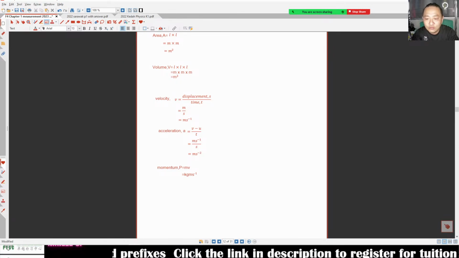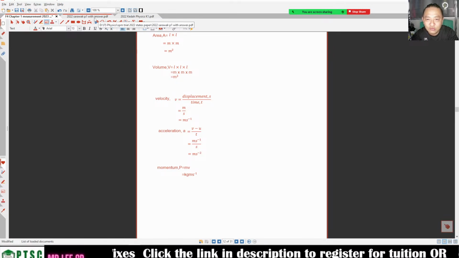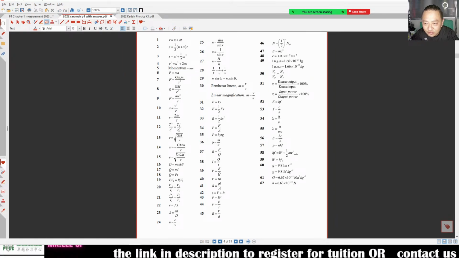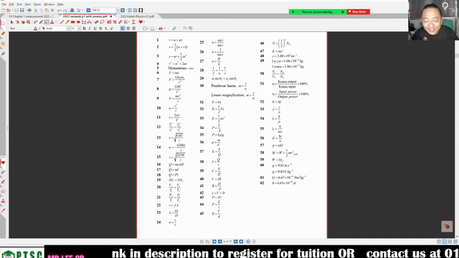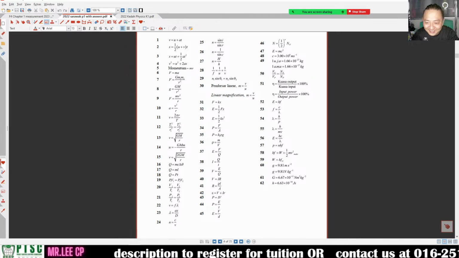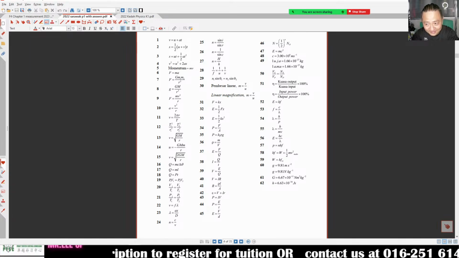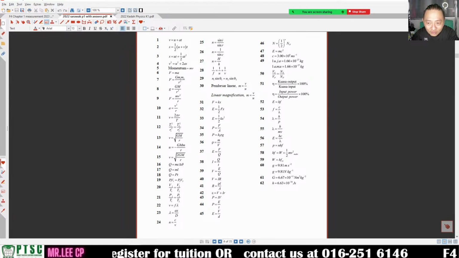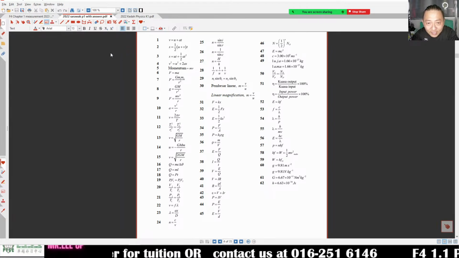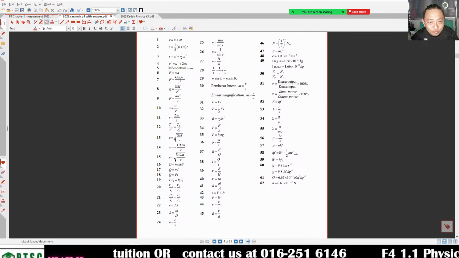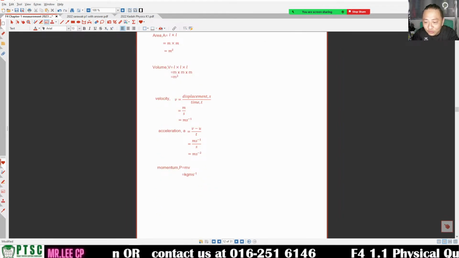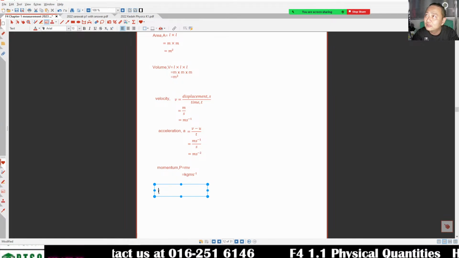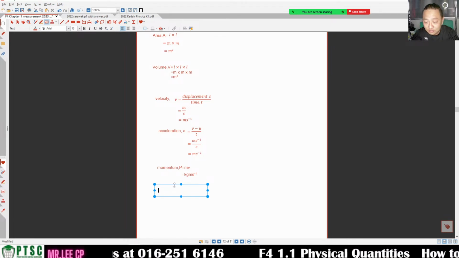So now I want to see more. How about force? So I go and find the force. Force is F is equal to ma. I'm not going to do all, I cannot finish. There are so many, but their units will be almost the same. So now F is equal to ma. So we got Newton's second law formula. You are going to learn in Form 4 chapter 2 Newton's second law.